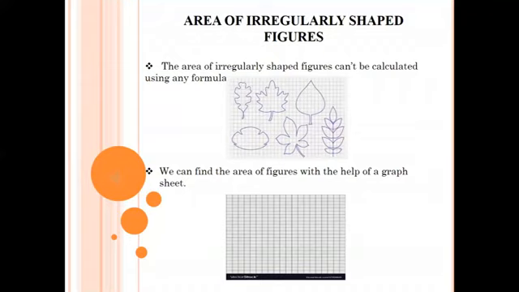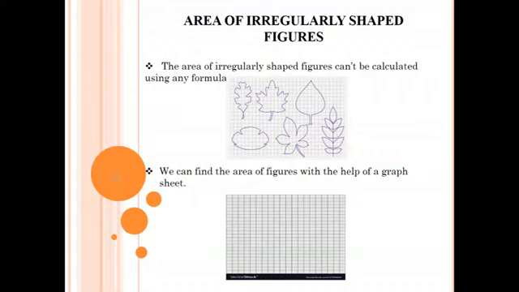The area of irregularly shaped figures cannot be calculated using any formula, but we can find the area of figures with the help of a graph sheet. The graphical method explained can be used to find the area of regularly shaped figures also. In the case of square and rectangle, this method gives the area accurately. So, by the graphical method, we can find out the area of irregularly shaped figures.